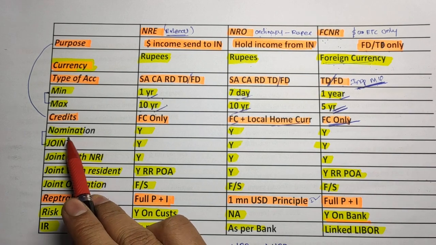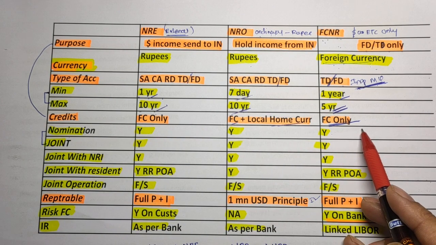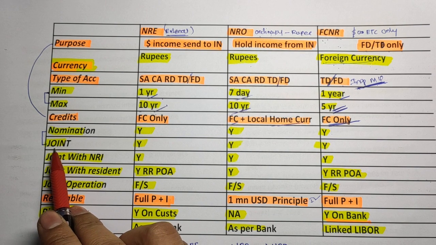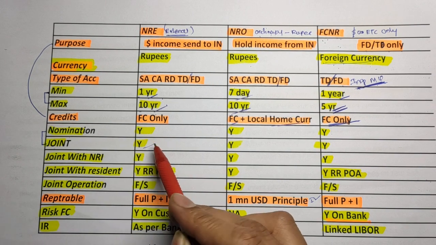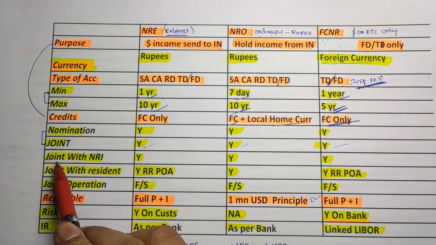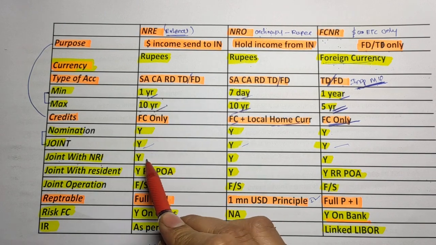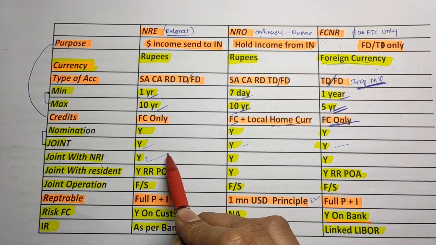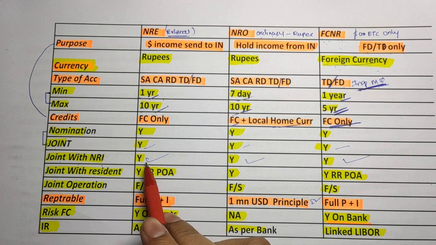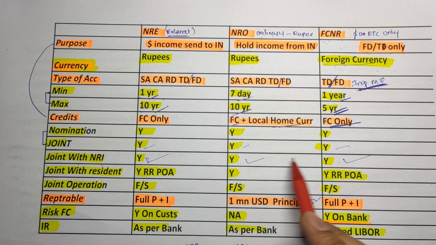Next is the nomination. It is very simple. Nomination is now allowed in all schemes, so don't go into detail on that. Next is the joint account operation. Definitely a joint account is allowed in all schemes. Next, important is, can you make a joint account with another NRI? In an NRE account, you can make a joint account with another NRI, in NRO also, and in FCNR also. That means one NRI can have a joint account with another NRI in all the schemes.